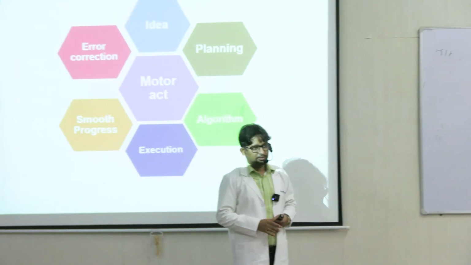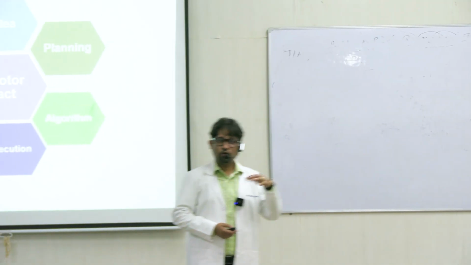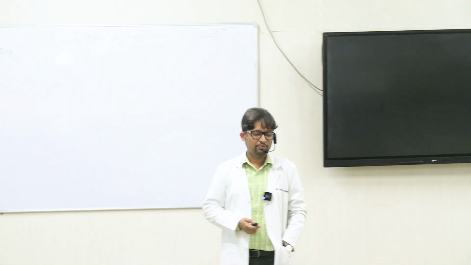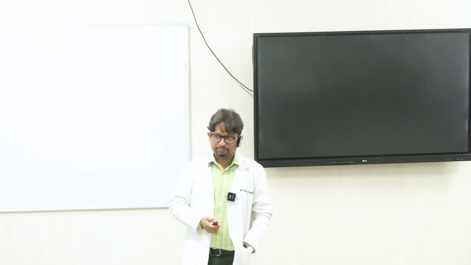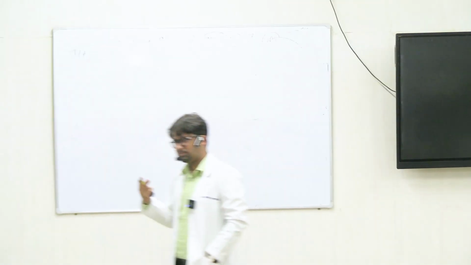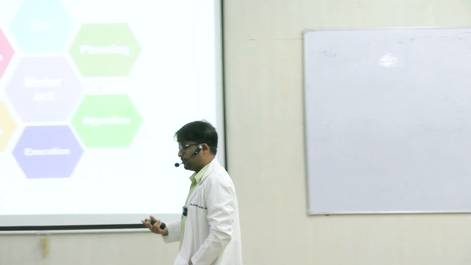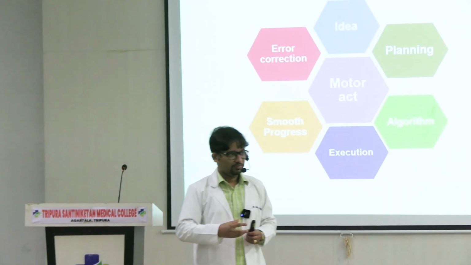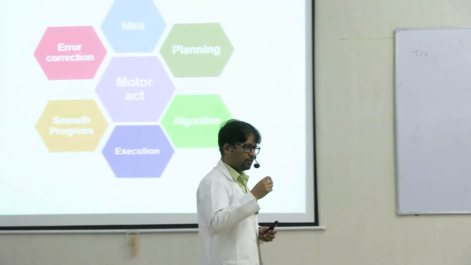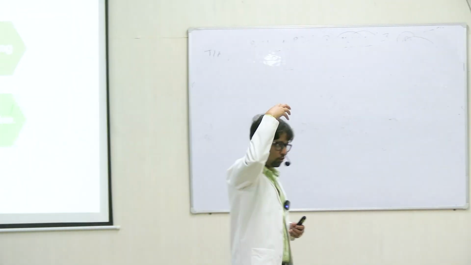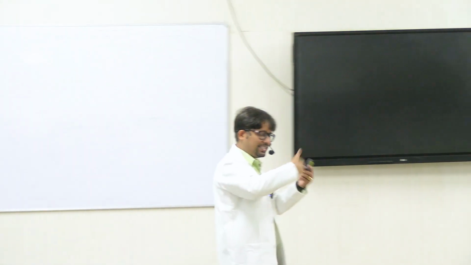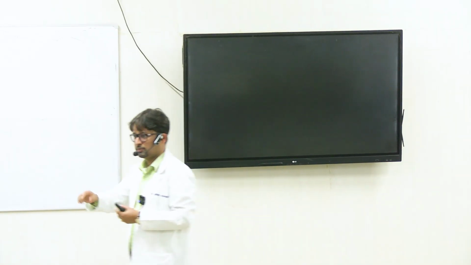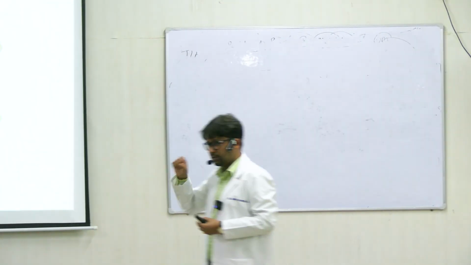And when so many joints are involved, so many muscles are involved, so many neurons are involved in this process, there is a chance of error, right? And error needs to be corrected. Error correction can happen in two ways. You understood that a mistake has happened, right? There is a mistake, you realize it and then you correct it. But in this, cortex gets involved. You realize it, so that means something is happening in your cortex, right? You are reasoning it out using your frontal lobe or prefrontal cortex, and you are generating a correction command. So that naturally comes down through the corticospinal pathway as a correction.